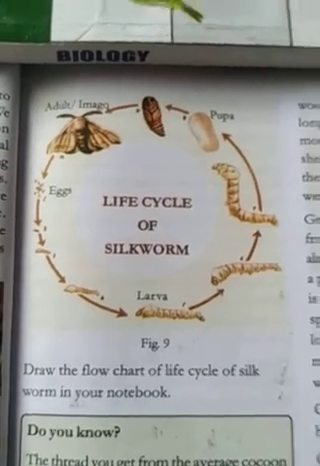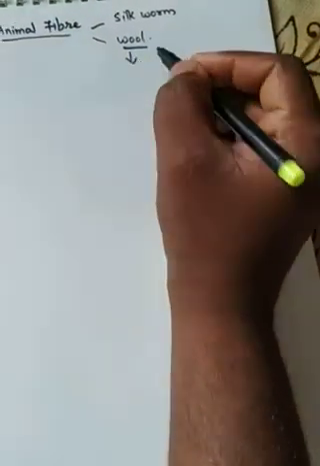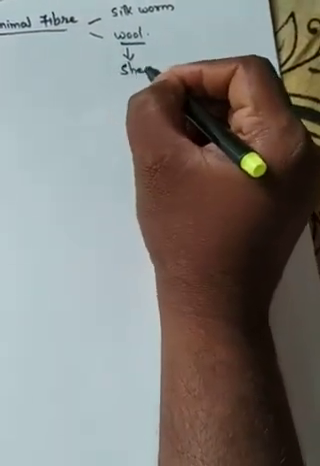Okay, children? Right. Now we are going to continue with the second lesson, that is the story of wool. We have to study about wool. Can you tell me from where we get the wool, children? Yes, you may be telling we get it from animals like sheep.